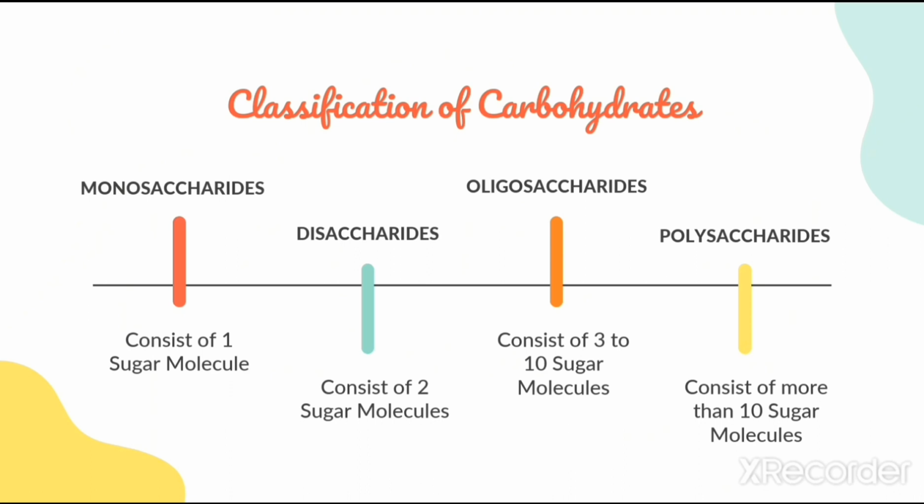Carbohydrates are classified into four types based on the number of sugar molecules present in the compound. They are monosaccharides, disaccharides, oligosaccharides, and polysaccharides. Monosaccharides contain only one sugar molecule. Disaccharides contain two sugar molecules. Oligosaccharides contain 3 to 10 sugar molecules, and polysaccharides consist of more than 10 sugar molecules.